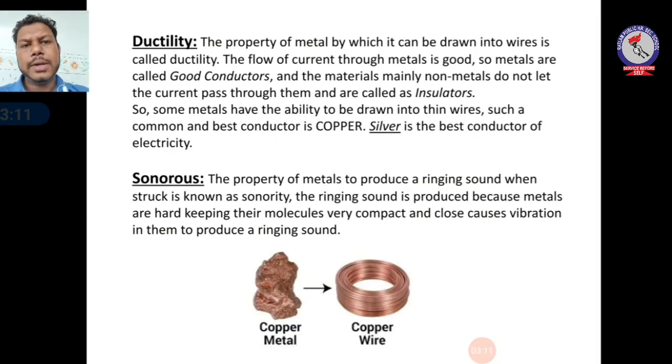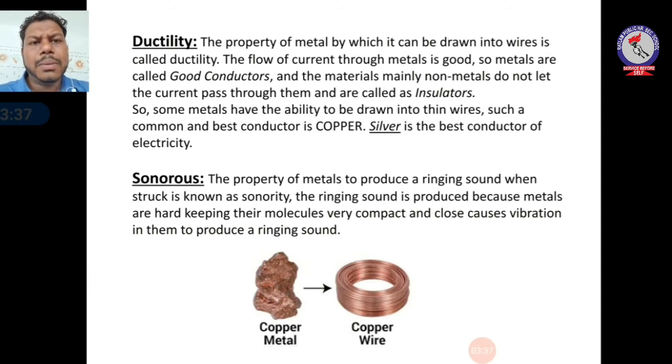Okay, the second property is ductility. The property of a metal by which it can be drawn into wires is called ductility. So if a wire is drawn from a metal, that property is known as ductility. The flow of current through metal is good. As you know, metals are good conductors of electricity, so they are called good conductors. The materials, mainly non-metals, that do not let current pass through them are known as insulators, or bad conductors.